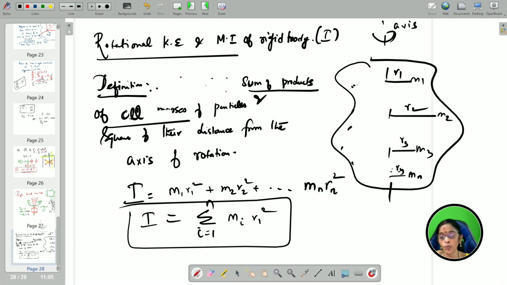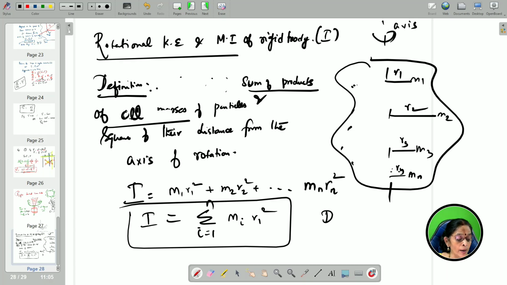But it is for the individual particle. Then for all the particles, you add all these products, the sum of the products of all masses and their square of the distance from the axis of rotation. So that is the moment of inertia of the rigid body.